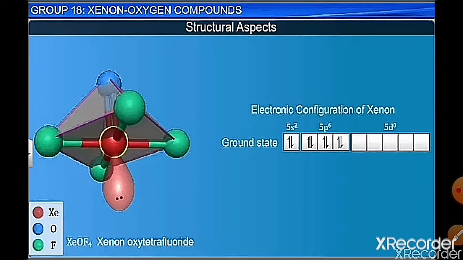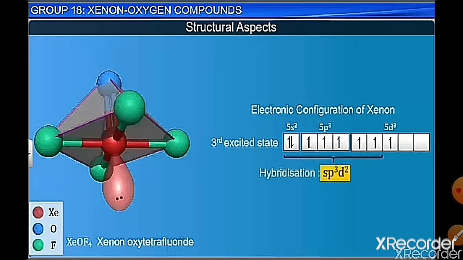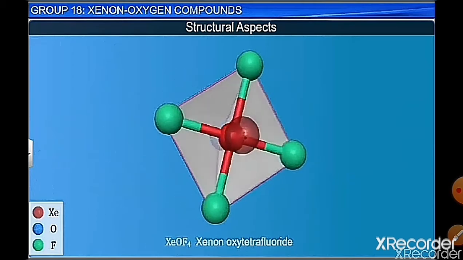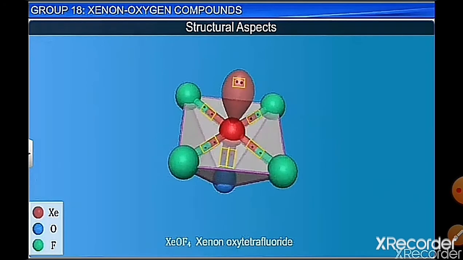Now XeOF4, again excitations will take place. It will need to form 4 bond pairs. So the hybridization is now sp3d2: 4 bonds with F, a double bond with 1 oxygen atom, and 1 lone pair.